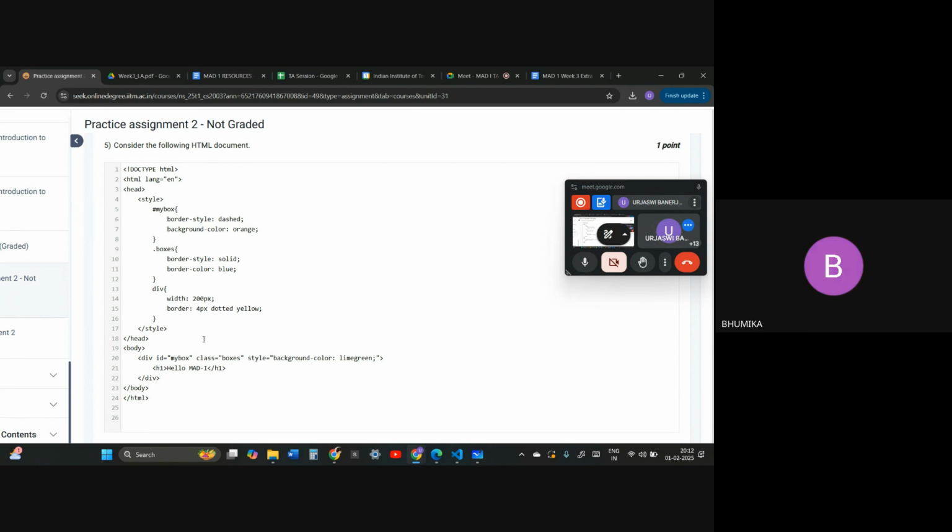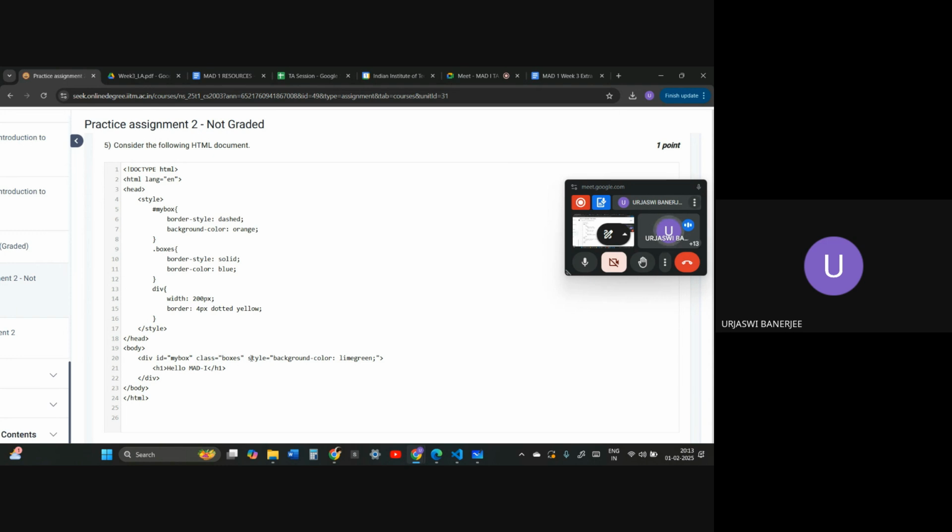Okay, ma'am. So id style will be dashed, and background color will be orange. Border style is dashed, and dot boxes border style is solid. And with div, width is 200 pixel, and border is 4px dotted yellow. And style background color is lime green.